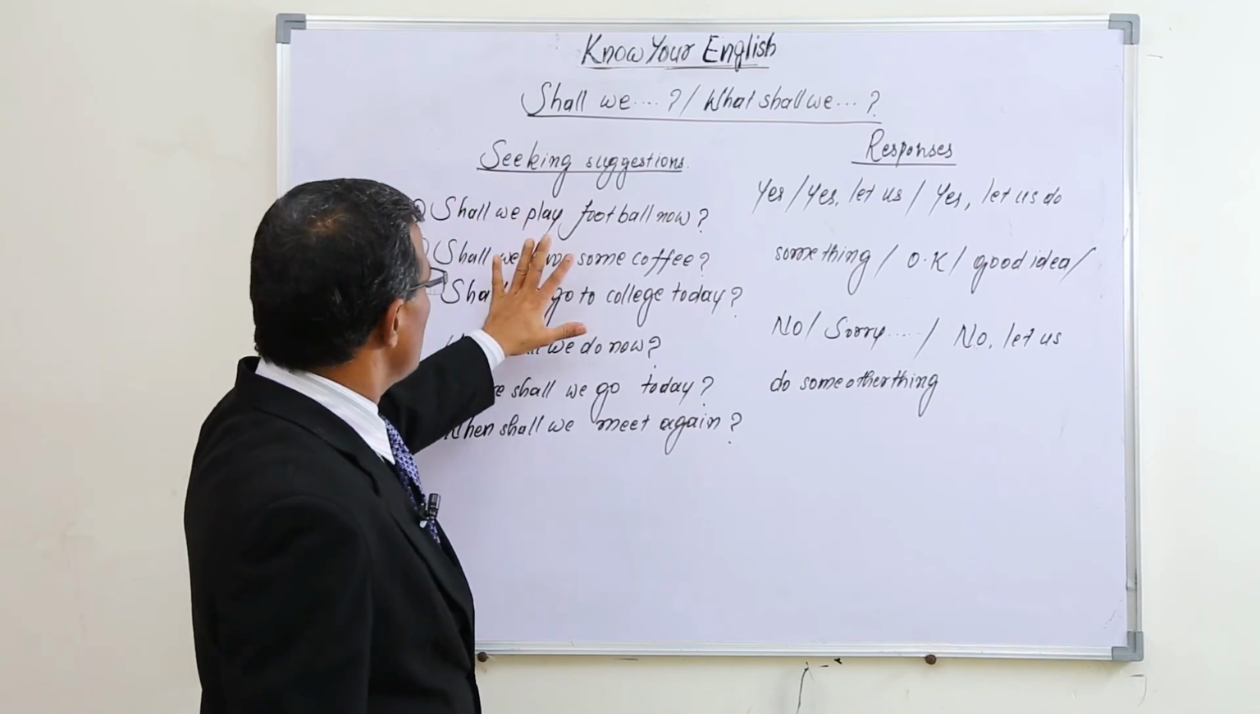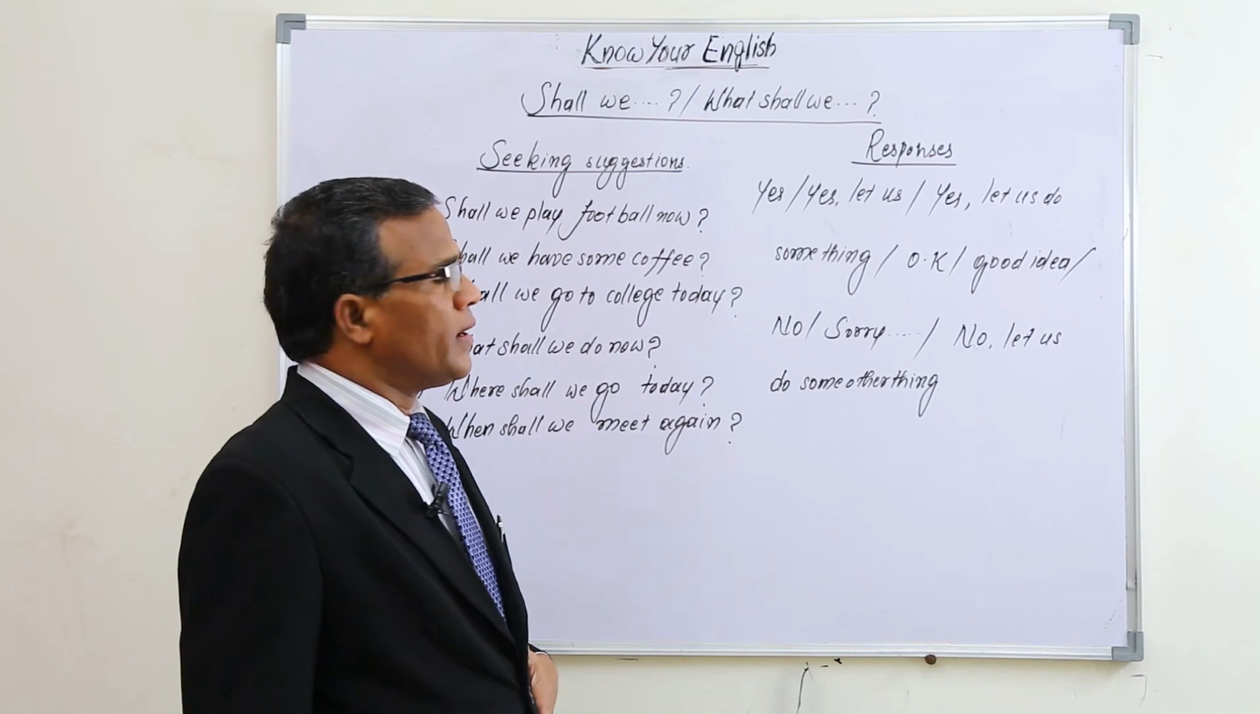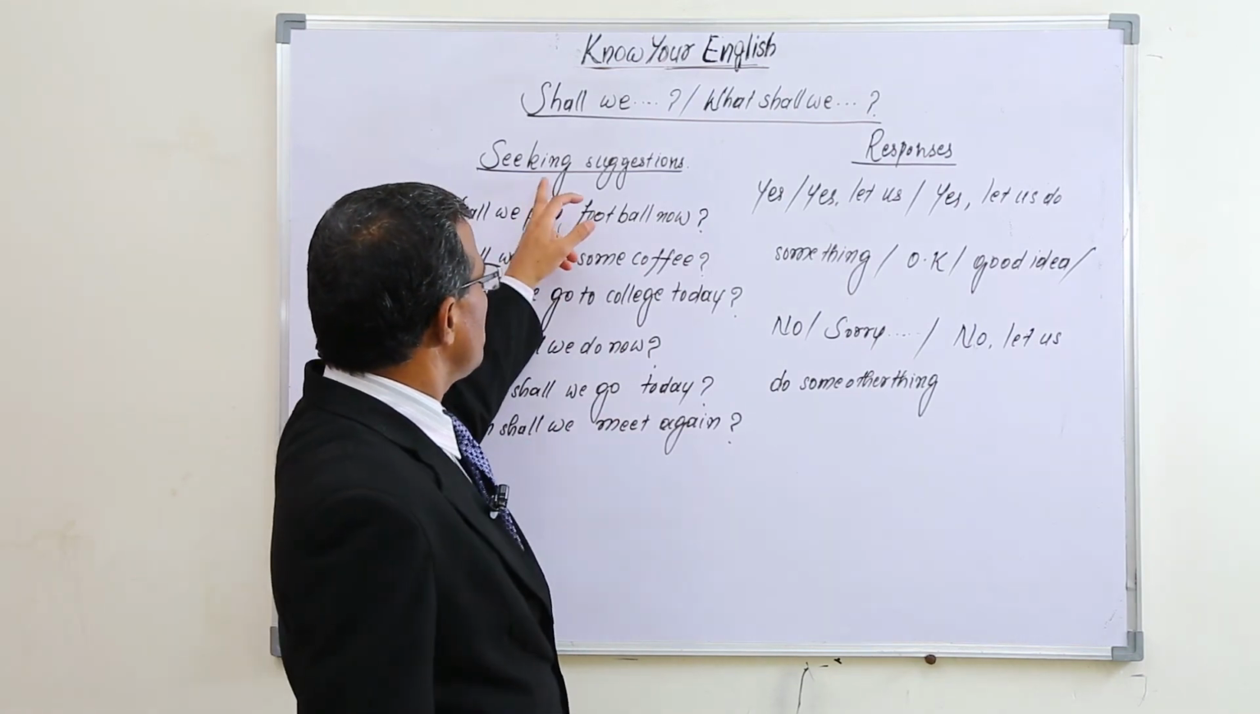So in this way, we use shall we or what shall we, where shall we, when shall we. These question forms are used for seeking suggestions.